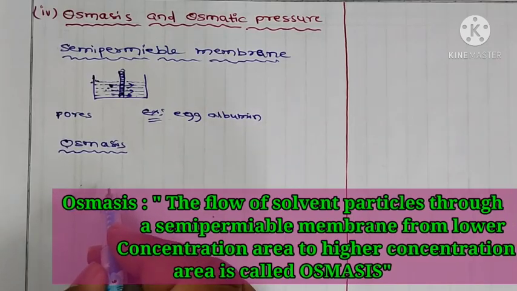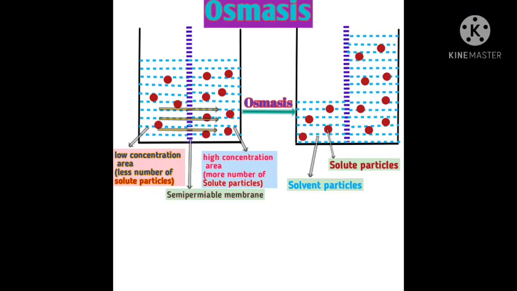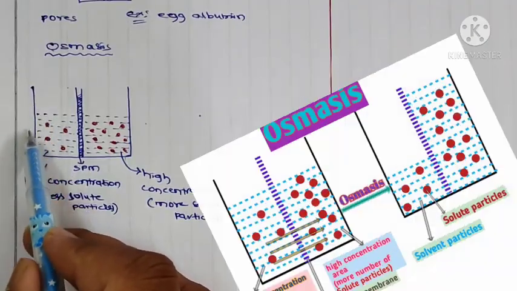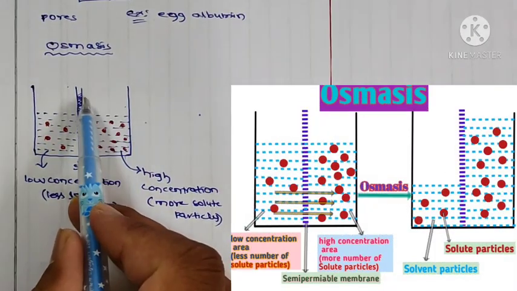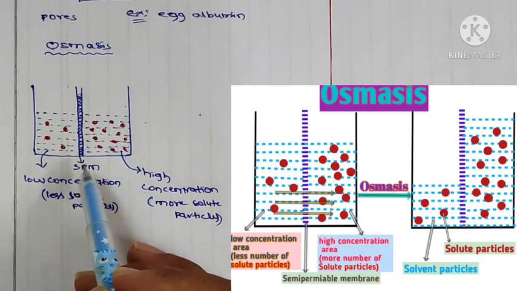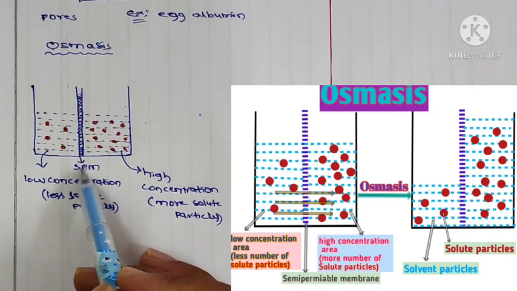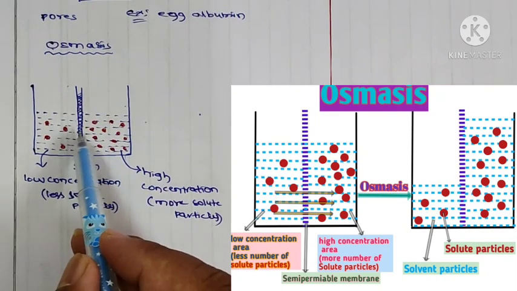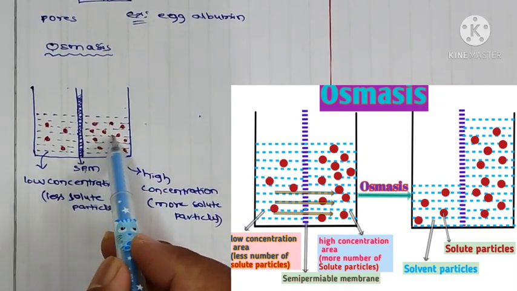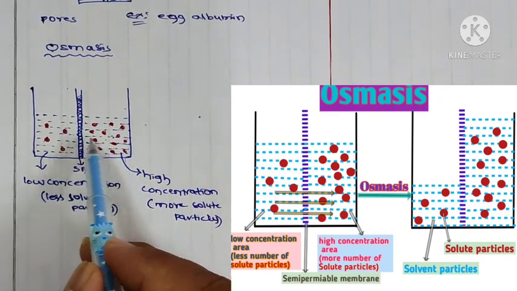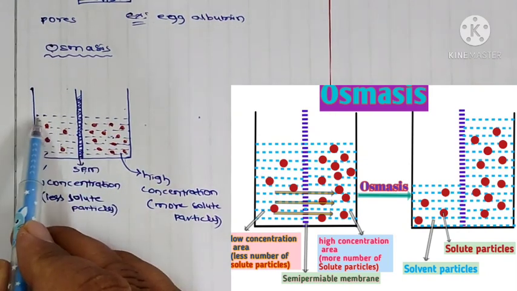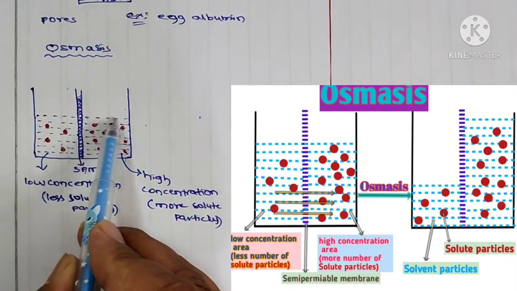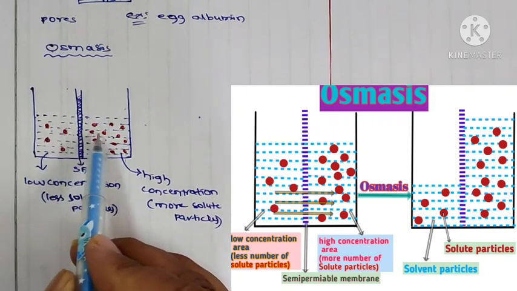Let me take one diagram. Here I am taking one beaker, and in the middle I am taking a semi-permeable membrane which contains small holes, and on both sides, left and right, I am taking the same solution. Here the level of solution is the same on both sides.